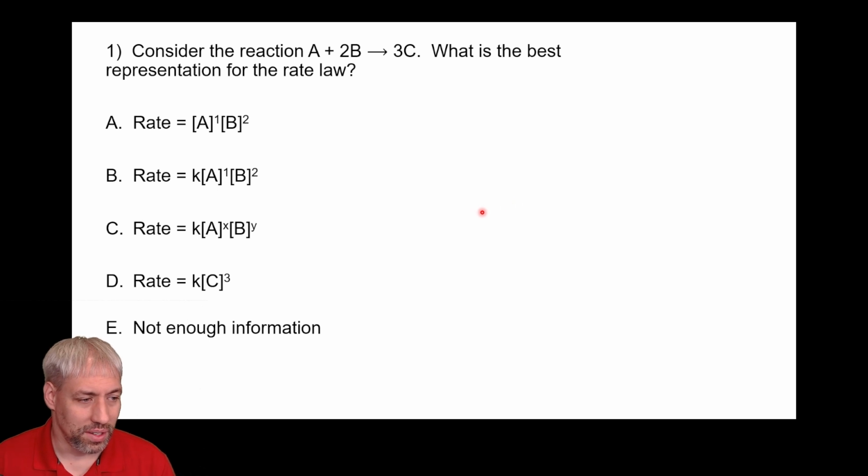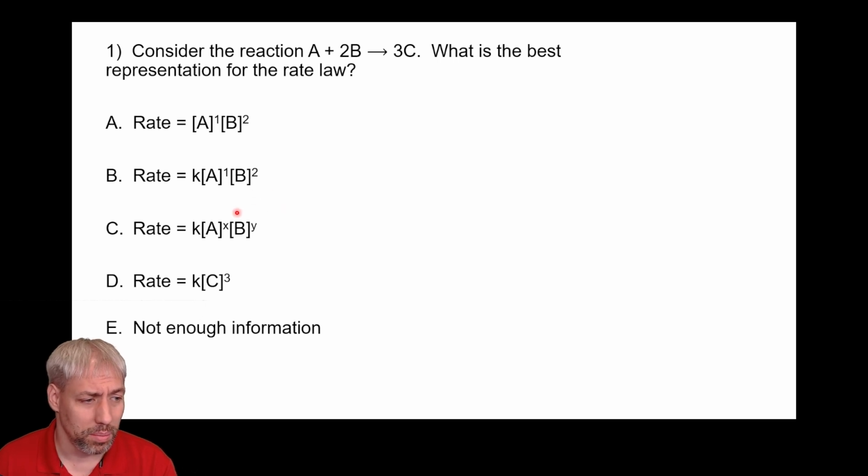All right, so the answer for this question is E. Not enough information to answer this question. Why? Because we don't have anything to figure out what the exponents on A and B are. And so we know our rate law, rate is equal to rate constant. And so it can't be A because there's no rate constant there. These have rate constant times concentration of A to an exponent, B to an exponent. The problem is we don't know what those exponents are.